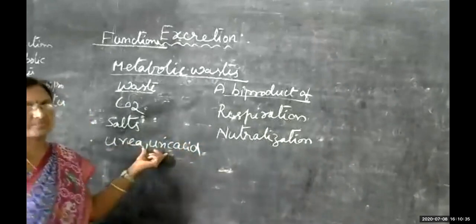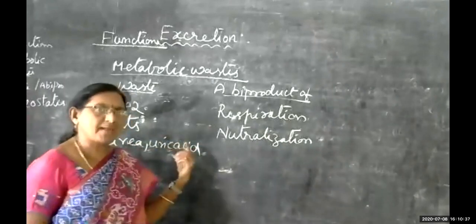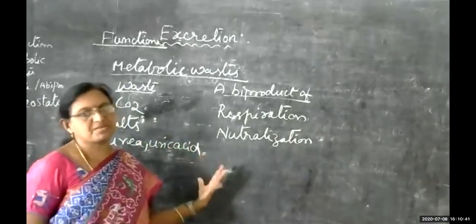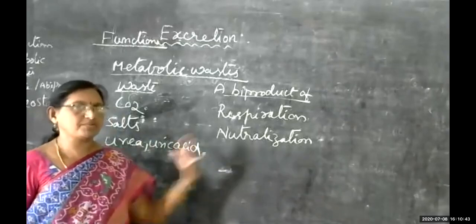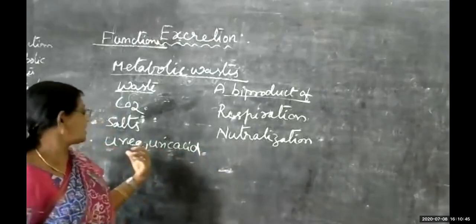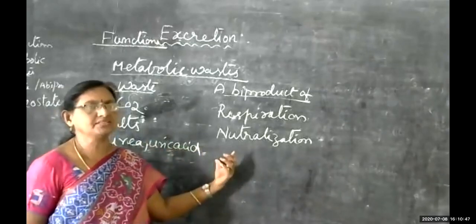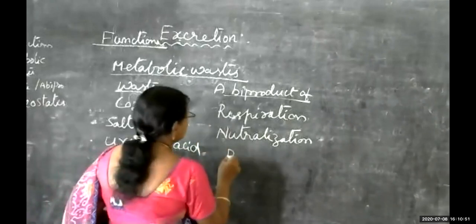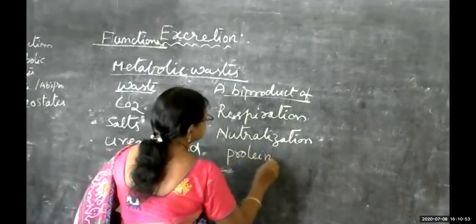Then urea or uric acid. This is a major metabolic waste which is produced in human beings and all vertebrate animals. How are urea or uric acid released as a metabolic waste? By protein synthesizing itself.